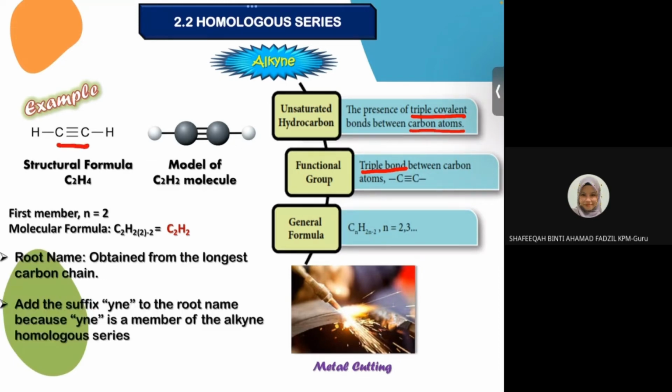So dia akan jadi eth. Okay, and then suffix dia adalah Y and E. Then you add je lah yne. Okay, so it will become ethyne. Kalau carbon 3, dia jadi propyne. Okay, kalau kita ada 5 carbon, 3, 4, 5.